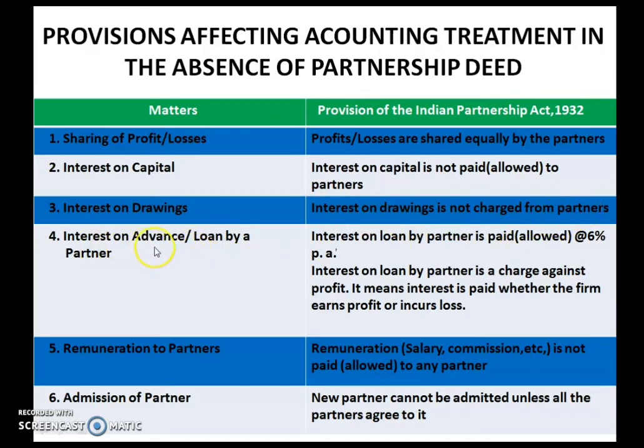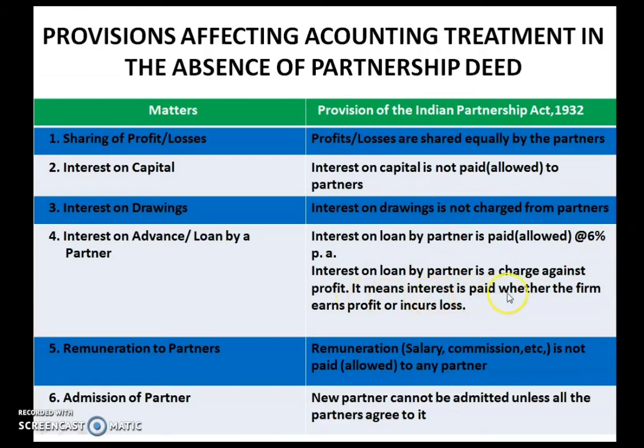Now regarding interest on advances or loan by a partner. If the partnership firm has taken a loan from any partner, then what is the rule or provision? Interest on loan by a partner is paid or allowed at the rate of 6% per annum. Remember, it should be paid to the partner at the rate of 6% per annum. Interest on loan by a partner is a charge against profit. So from the firm's profit, this 6% interest is given to the partner.